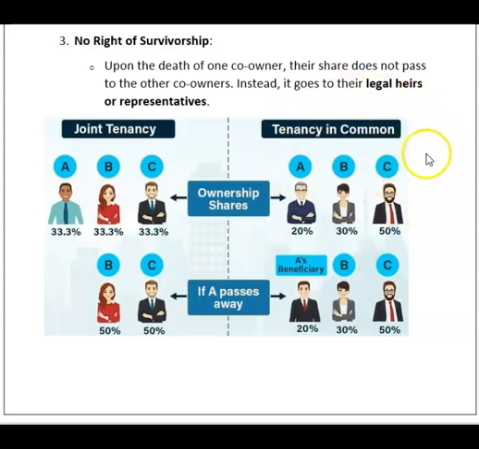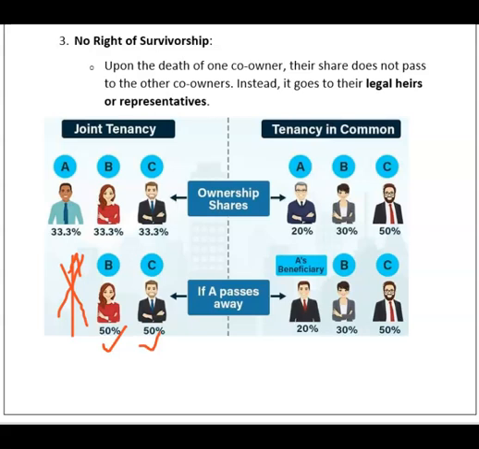This can be possible in tenancy in common. Joint tenancy, equal share. If A passes away, then his share will pass on. Both will become 50% and 50%.